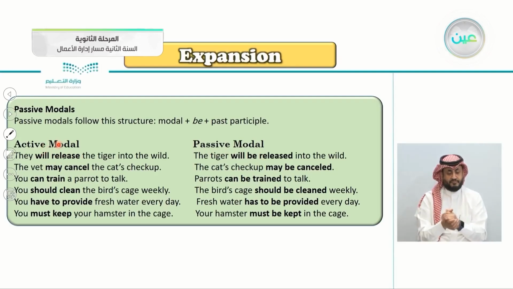We begin with the object in the passive and we say will, this is the modal, be, and the past participle is released. The modal will be released. May cancel, for example: may, this is the modal, be cancelled, and so on.